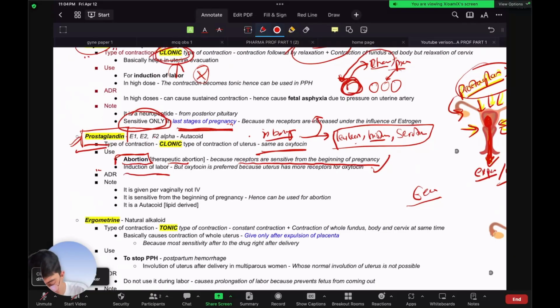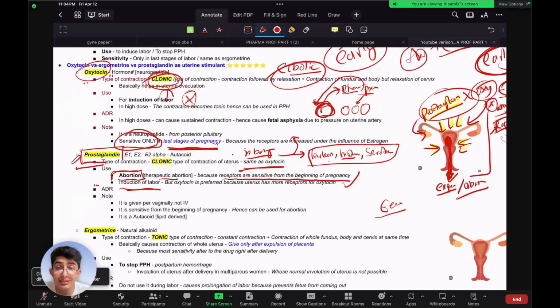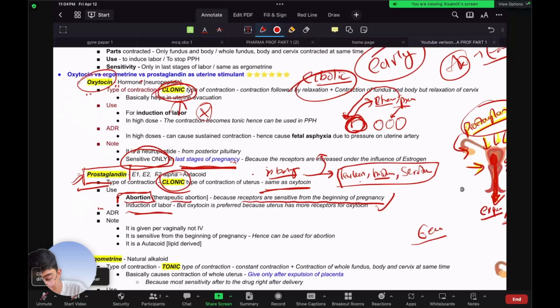Now it is also used in induction of labor, right? Why is it used in induction of labor? Because if you remember from the oxytocin video, oxytocin is used for induction of labor, and prostaglandin can also be used for induction of labor, because both of them cause the same type of contraction. But here in induction of labor, oxytocin is preferred more than prostaglandin.